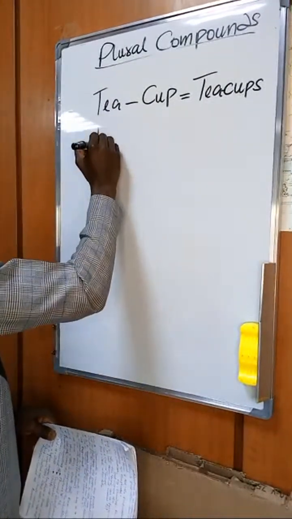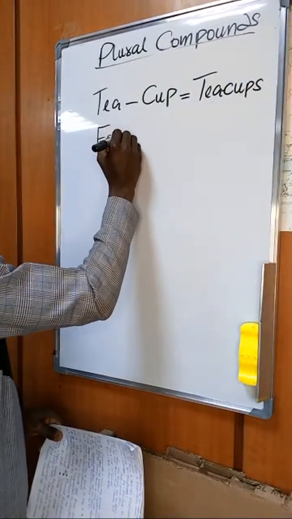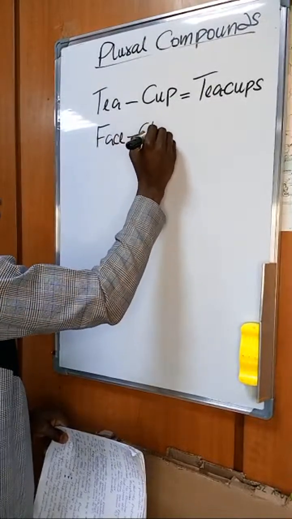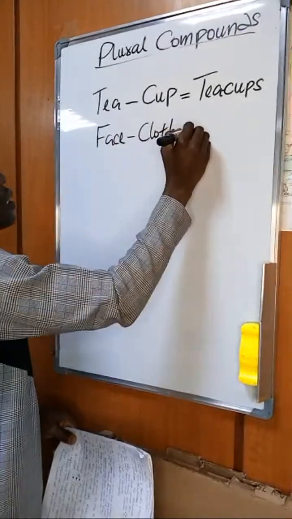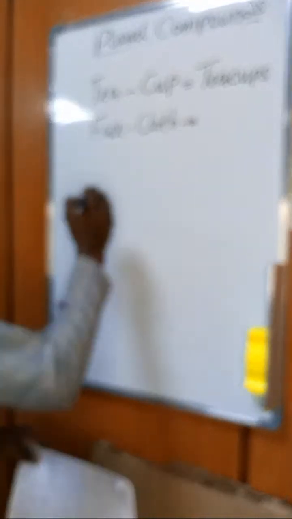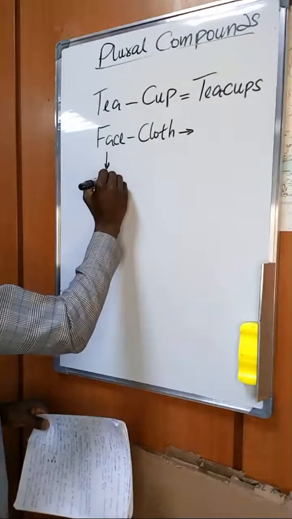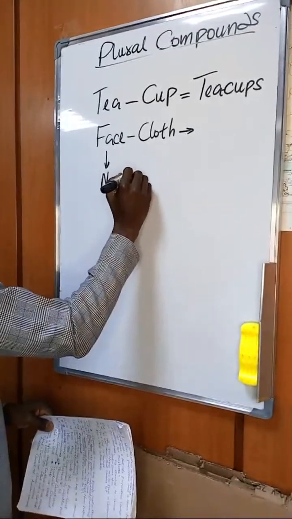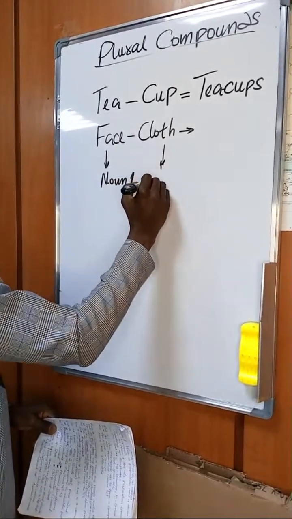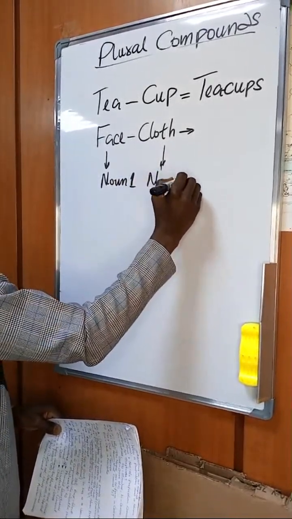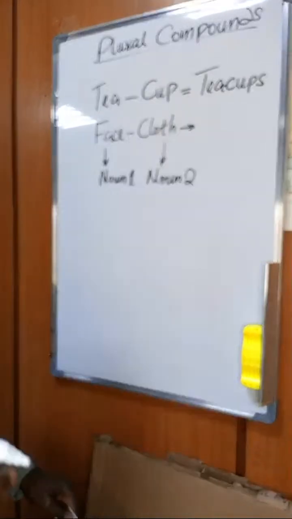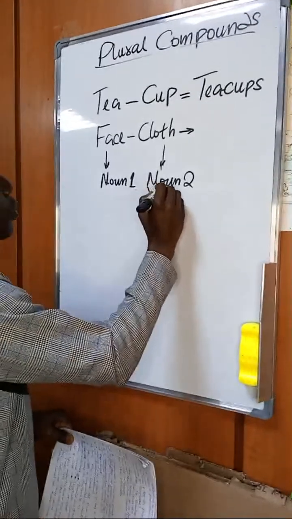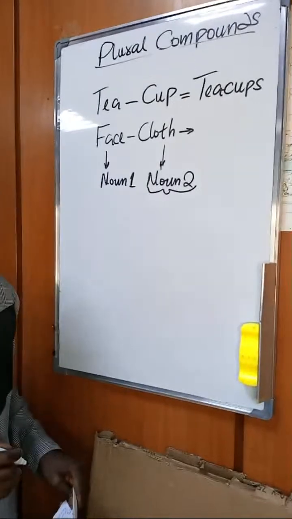Now, when we have face, which is a noun, meeting up with clothes, then the pluralized form tells you that this is noun 1 and this is noun 2. So rule 2 says noun 2 will be the one that will carry the what?